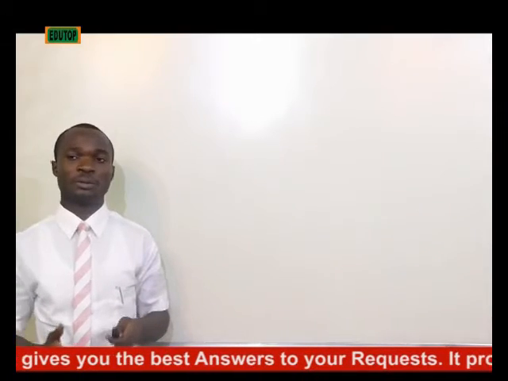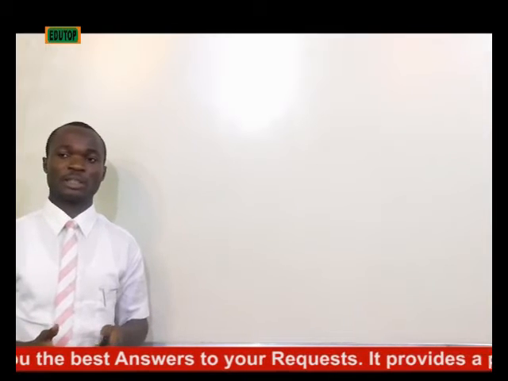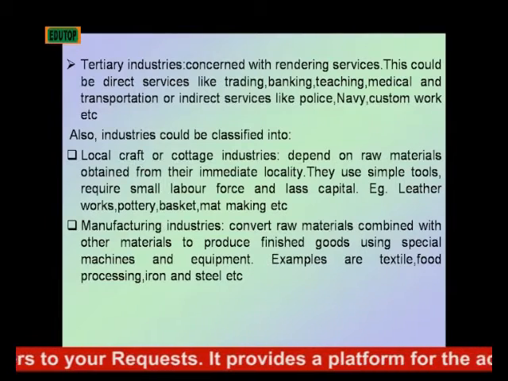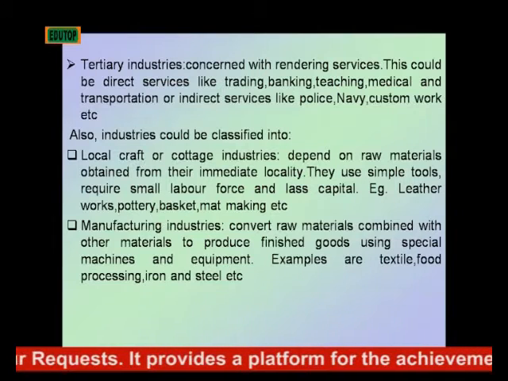And also, industries could be classified into, one, local crafts or cottage industries.